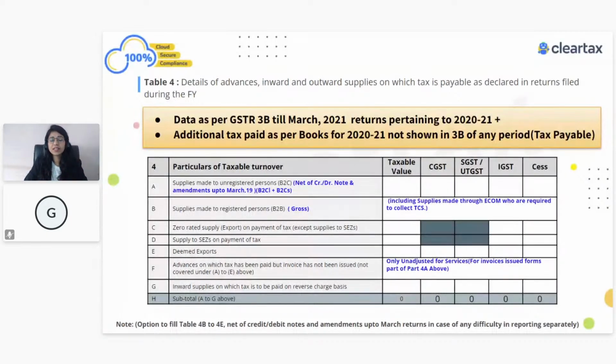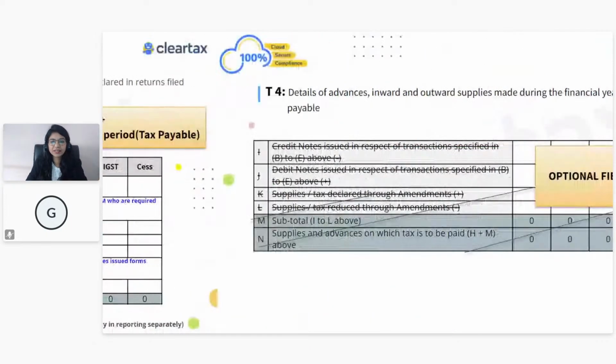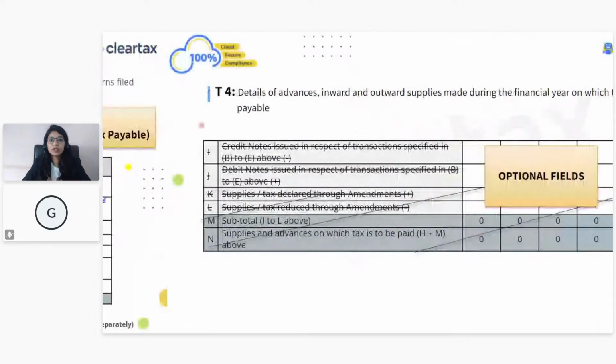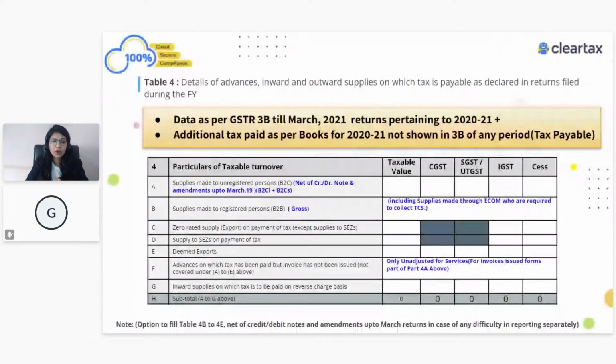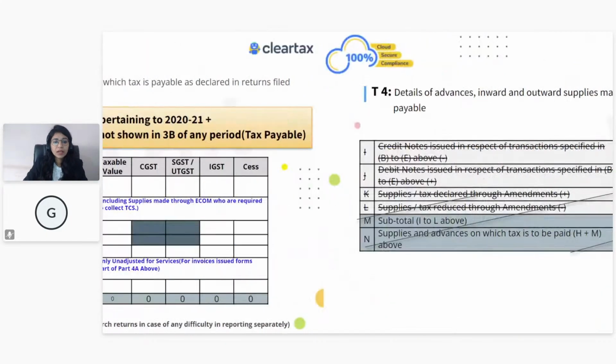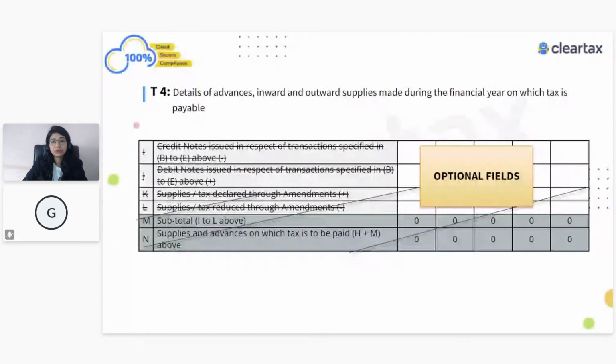So let's understand this in detail by using a case study. Let's see whether you have actually understood it or it's just very theoretical and you still have doubts. But before that, let me also tell you about the different sections, because we usually get confused. There are some B2C section, B2B section, zero rated supplies, then supplies to SEZ. We can show all those breakdowns. But when we look into table number 4 itself, there are some amendments also. Do we need to show those breakdowns? We don't have to. This is an optional field.